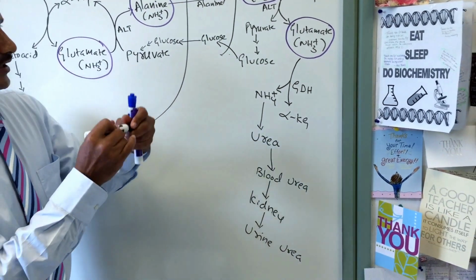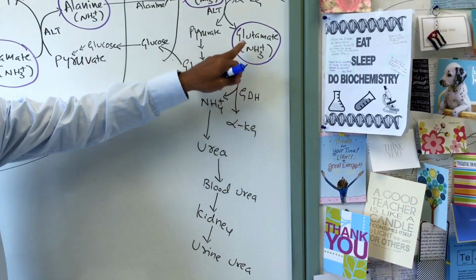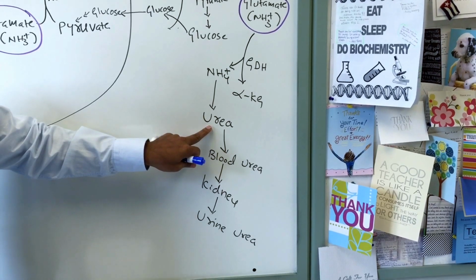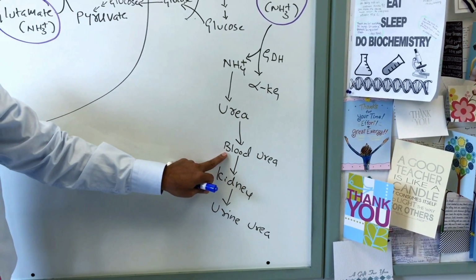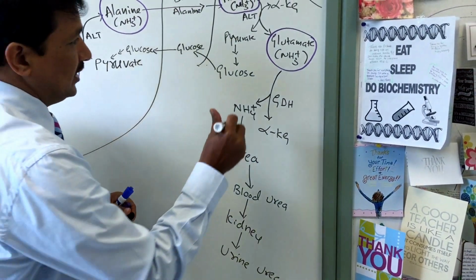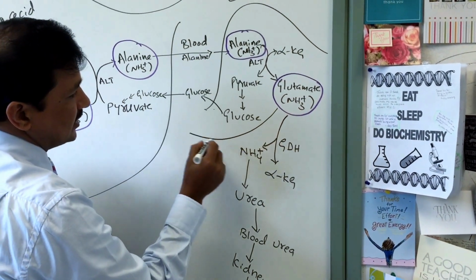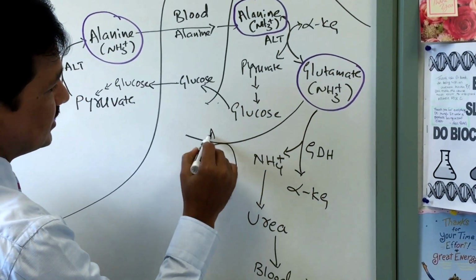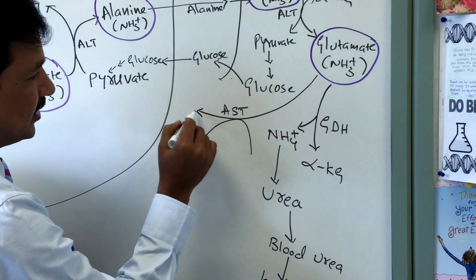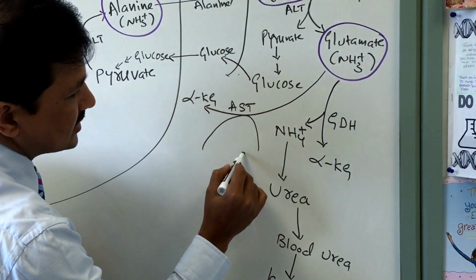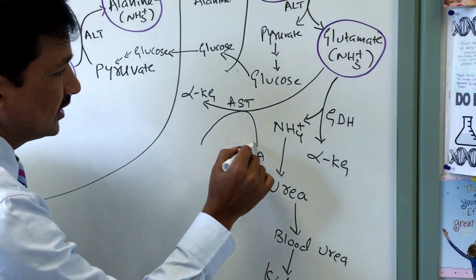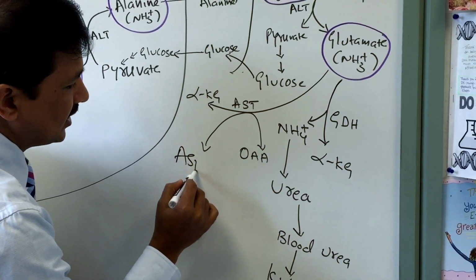Okay, so that's one fate of glutamate. So basically what we have done is excreted the amino nitrogen in the form of ammonium ion, which is getting converted to urea. Urea is secreted by the liver, filtered by the kidney, and appears in the urine. Okay, now another fate of glutamate is that glutamate undergoes an AST catalyzed reaction, that is AST, aspartate transaminase. So glutamate is converted to alpha ketoglutarate, and oxaloacetate, OAA, which is a TCA cycle intermediate, is converted to aspartate, the amino acid aspartate.